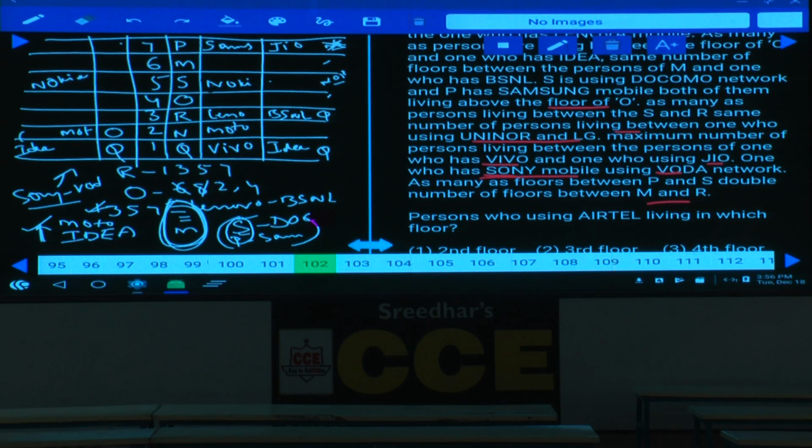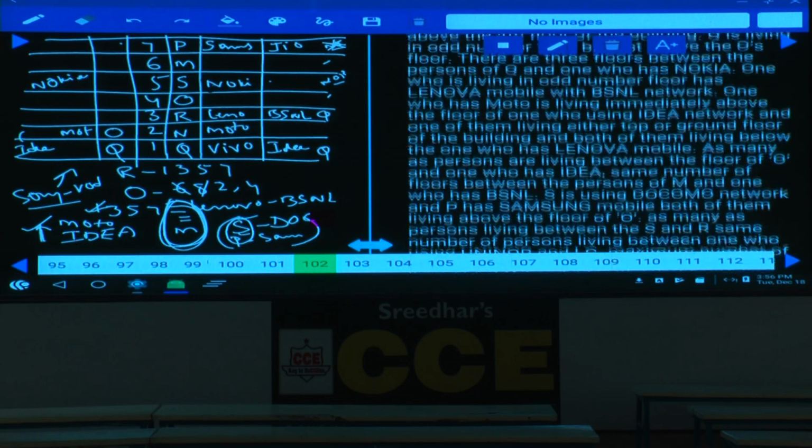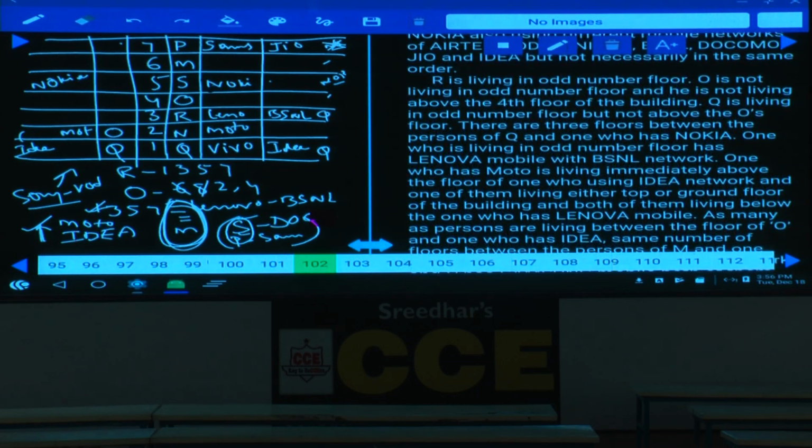Done with this? Now, between as many persons, we have some 3 statements of such category. R is living in an odd number floor. O is not living in an odd number floor. O is even and is not living above 4th floor. Q is living in an odd number floor but not above O's floor. There are 3 floors between the persons Q and the one who uses Nokia.